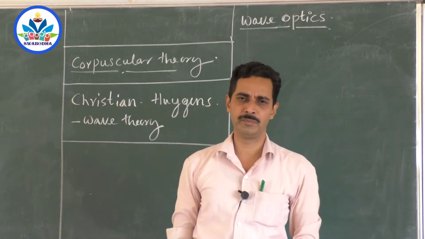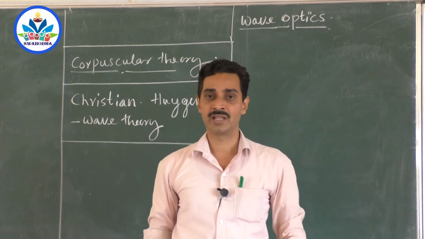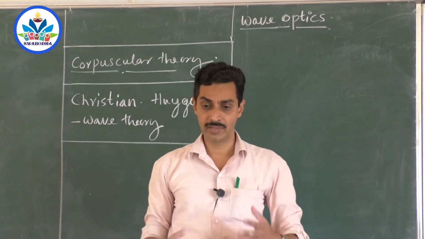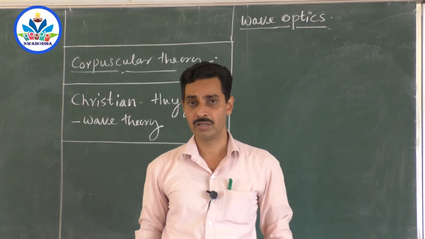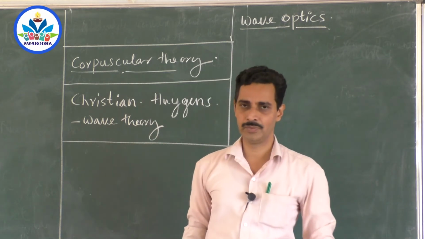It was able to explain many phenomena related to light, like reflection, refraction, interference, and even then it was able to prove, using this theory, Snell's law and everything. So wave theory, according to Christian Huygens, light is a wave.